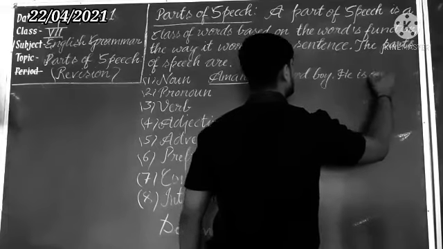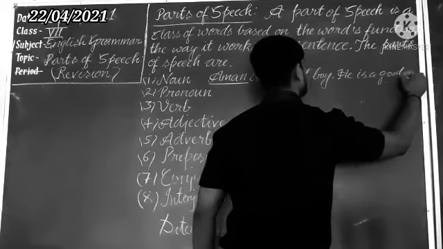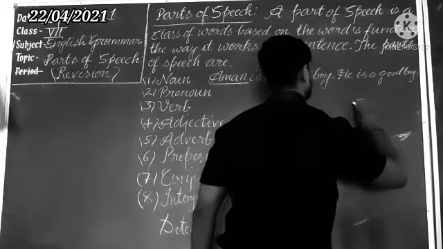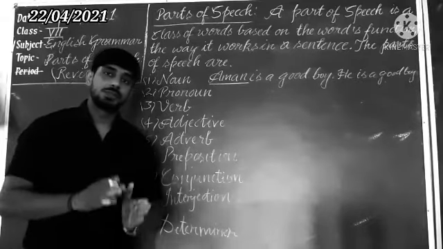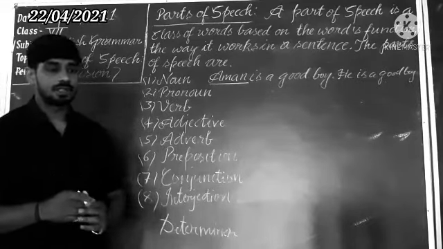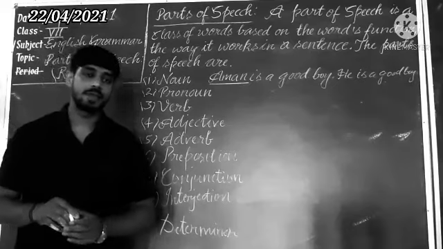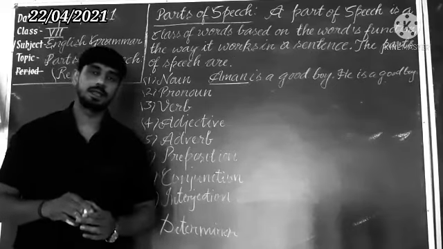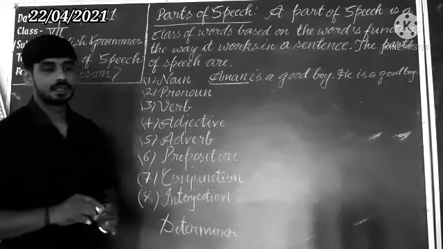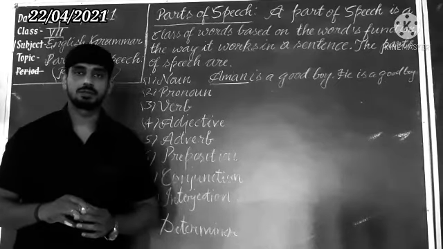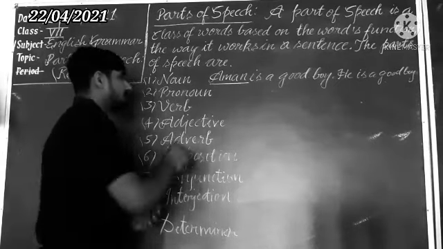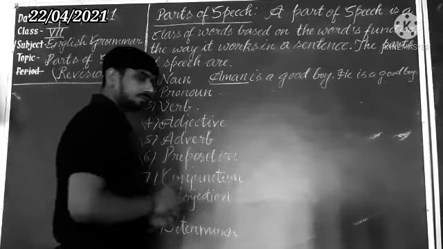He is a good boy. Understand? So it means that a pronoun is a word that is used in place of a noun. So I, me, you, us, he, him, his, she, her, it, they, them. These are pronouns.